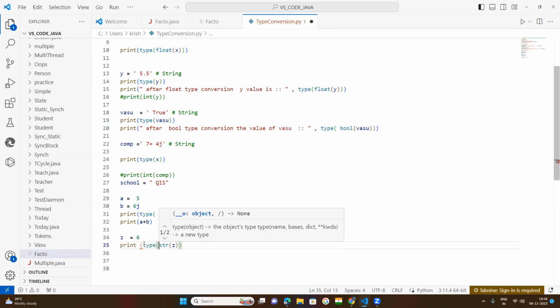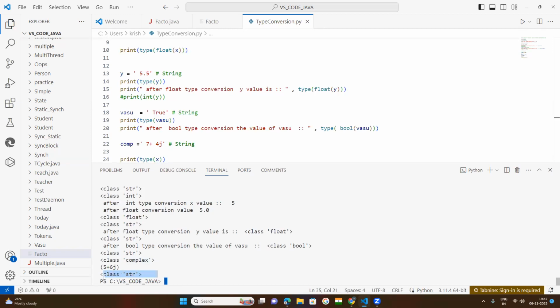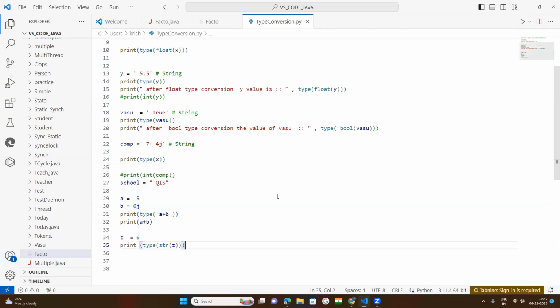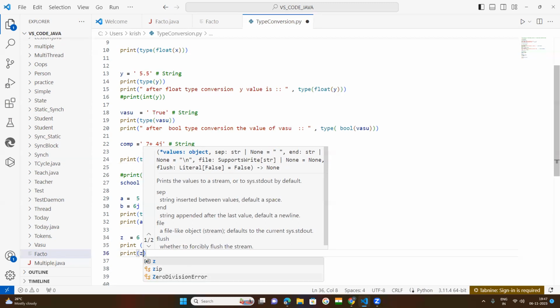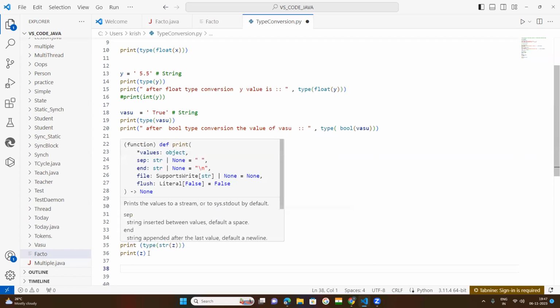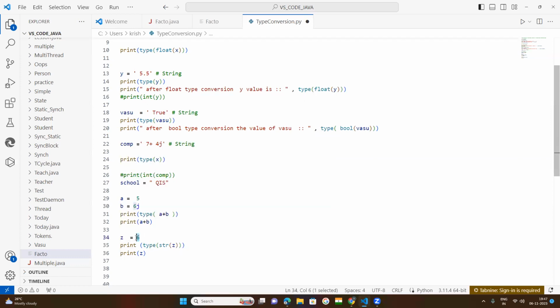And then one more bracket here. Now you will get the output that it is a string. Okay, it is a string. So now you know that by the string function, this integer number was converted into a string. Now you want to know the print statement. By print, you pass the z value. So now you will get this. Okay, z is equal to an integer number. You want to know which type of data it is. Print,